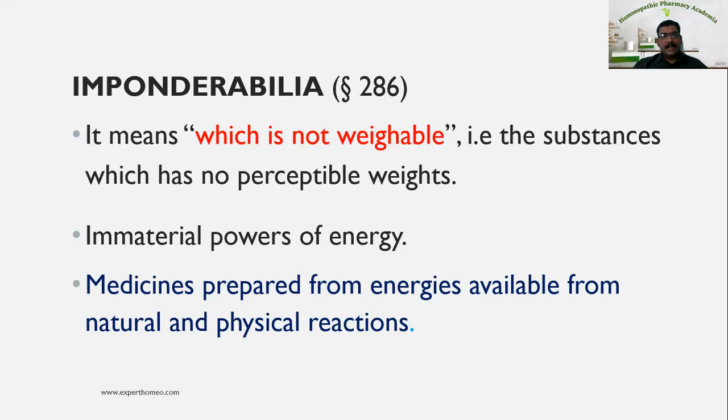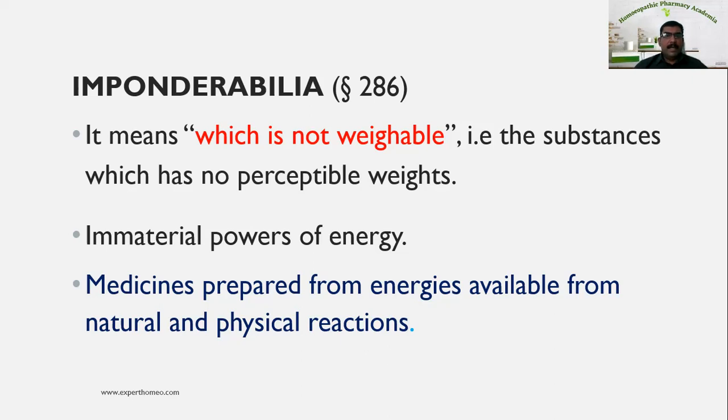Now let us see the next one, that is imponderabilia, which is mentioned in aphorism 286. Imponderabilia means which is not weighable. That is the substance which has no perceptible weight. So these are the energy sources. These medicines are prepared from energies available from natural or physical reactions.